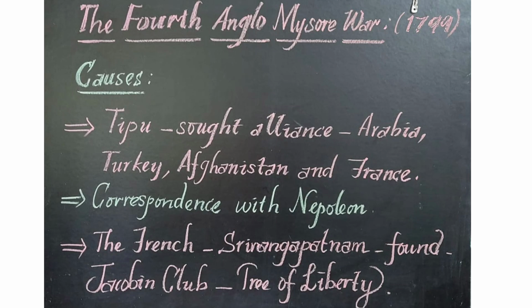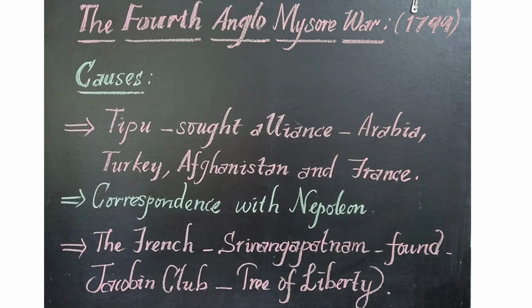And the French officers came to Srirangapattinam, and in the support of Tipu Sultan, they founded a club called by the name Jacobin Club, and they planted a tree, and the tree was named as Tree of Liberty. Liberty means freedom. So all these irritated the British people, and at that time the British Governor General was Wellesley. He declared war against Tipu in 1799.